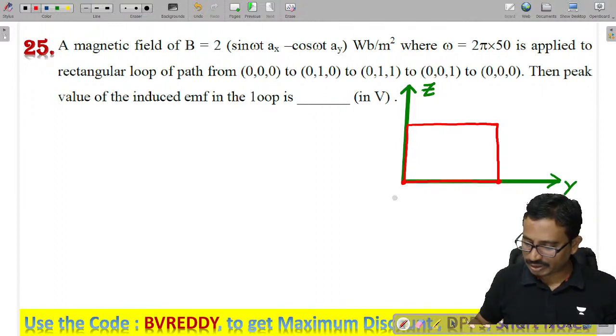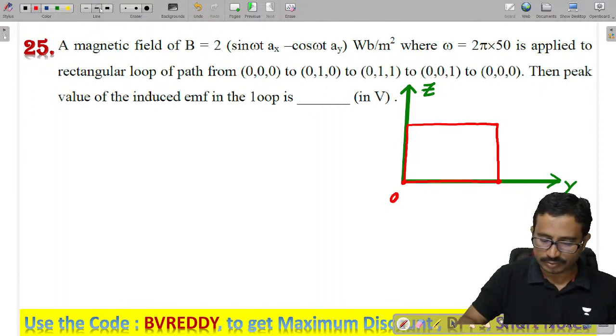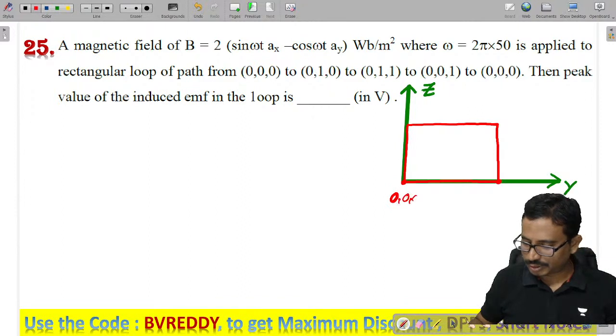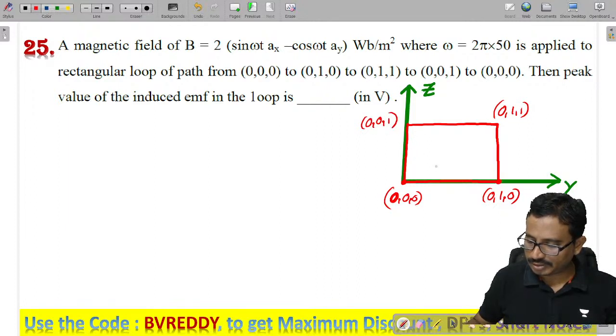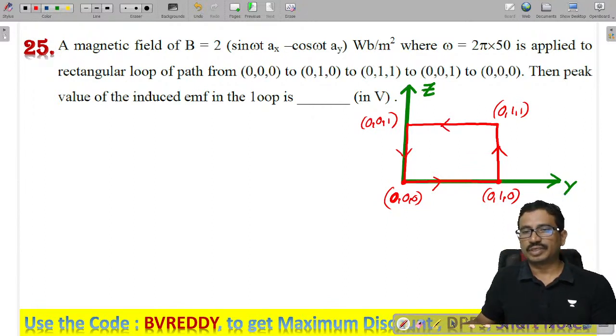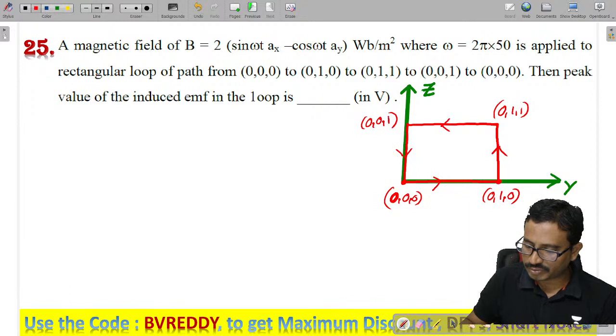These are the points. This is 0 0 0, this point is 0 1 0, this point is 0 1 1, and this is 0 0 1. And again the movement takes place. The y value changes from 0 to 1, and the z value also changes from 0 to 1, right?